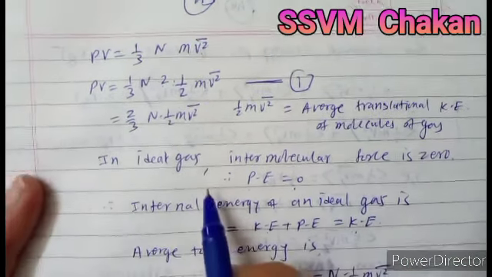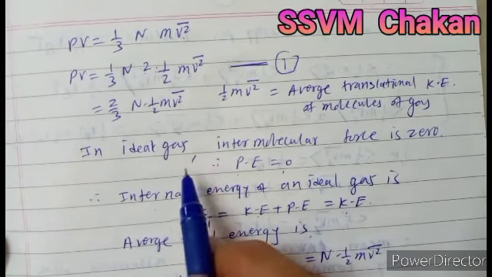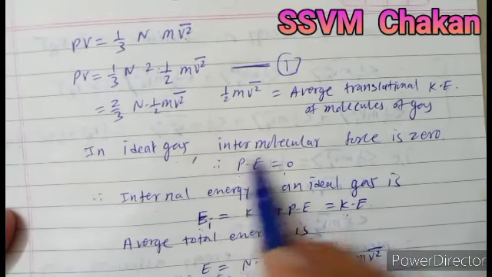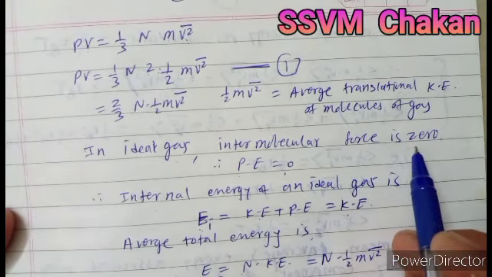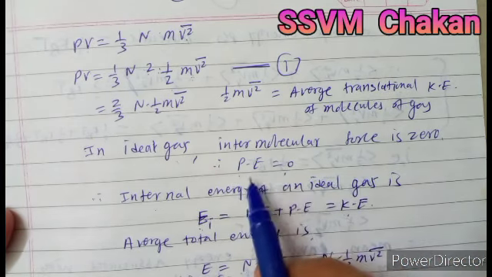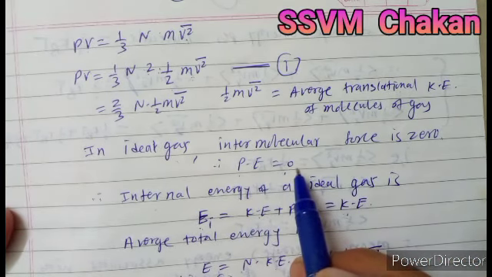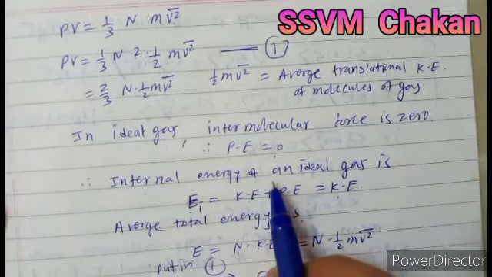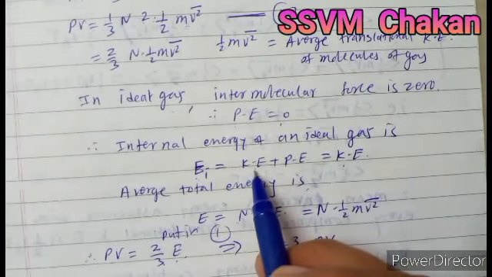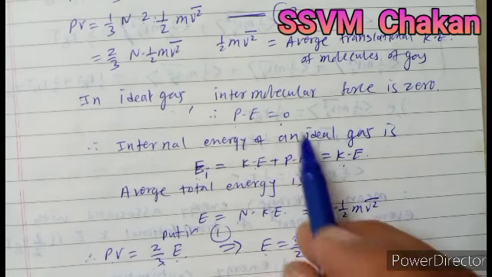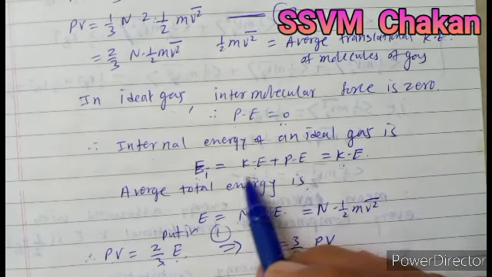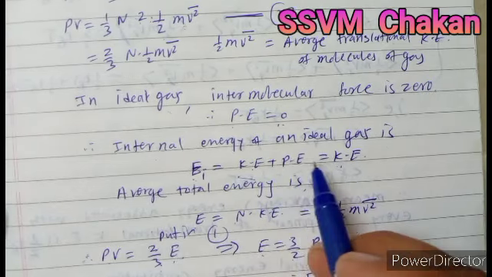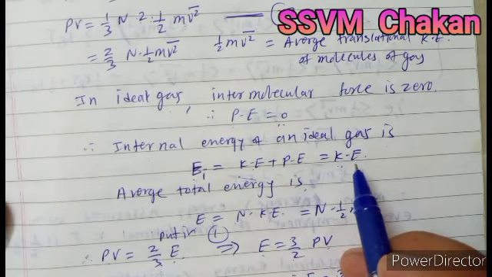We use a few concepts. In an ideal gas, intermolecular forces are 0. Because of that, potential energy is 0. So the total internal energy of an ideal gas is kinetic energy plus potential energy, but potential energy is 0. So the internal energy of a gas is equal to kinetic energy.